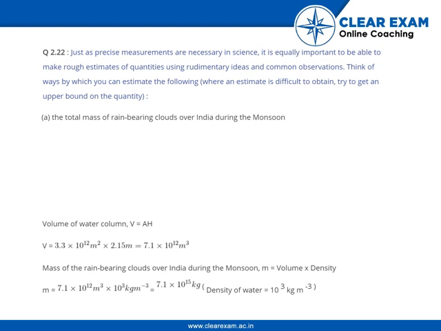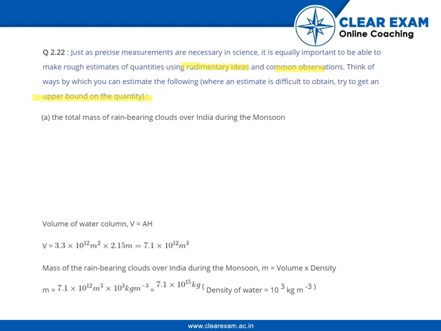Just as precise measurements are necessary in science, it is equally important to be able to make rough estimates of quantities using rudimentary ideas and common observations. Think of the ways by which you can estimate the following. Where an estimate is difficult to obtain, try to get an upper bound on the quantity.